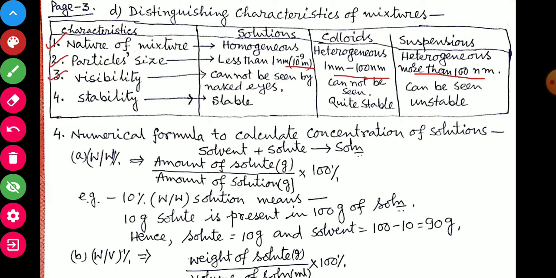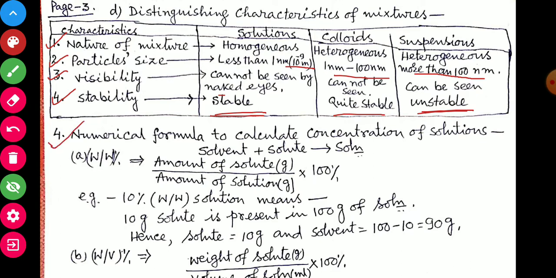Point number 3, visibility. In solutions, particles cannot be seen by naked eyes. In colloids also they cannot be seen by naked eyes, but in suspension the particles can be seen by naked eyes. Point number 4, stability. If we keep solutions and colloids, the particles will not settle down. Hence, solutions are stable. Colloids are also quite stable. But in suspension, the particles will settle down. Hence, they are unstable.